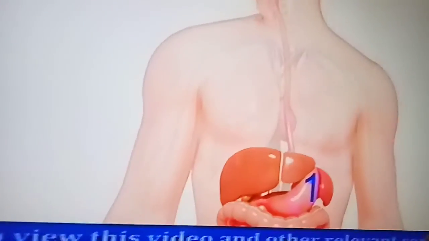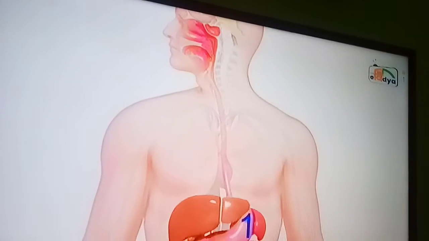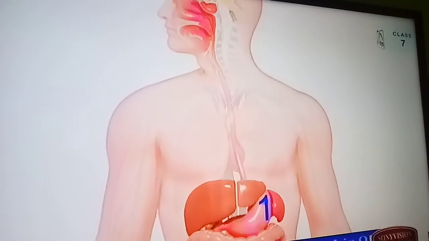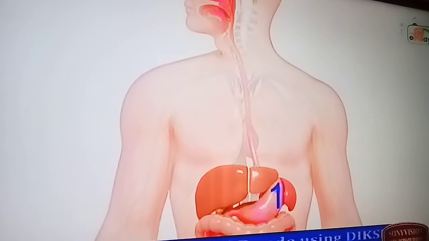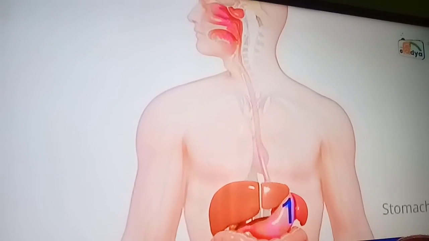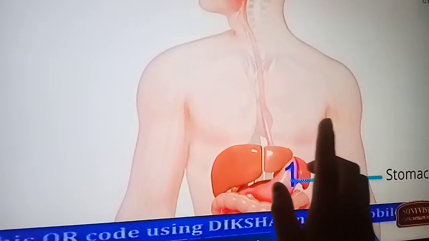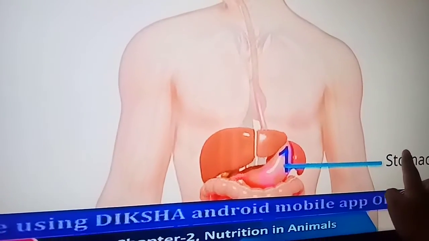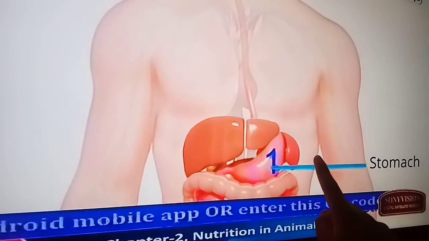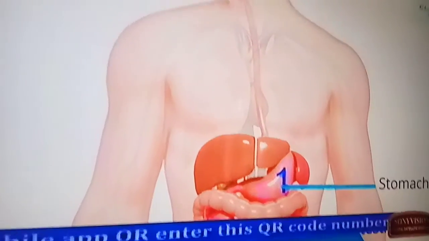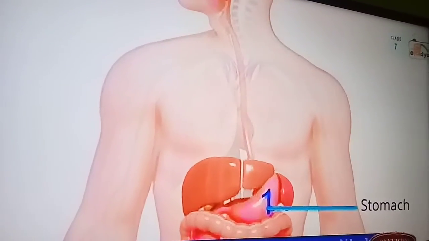Now look at this picture of the human digestive system and label the parts numbered as 1, 2 and 3. So the part labeled 1 is stomach. Part labeled as 2 is small intestine, and after that large intestine.